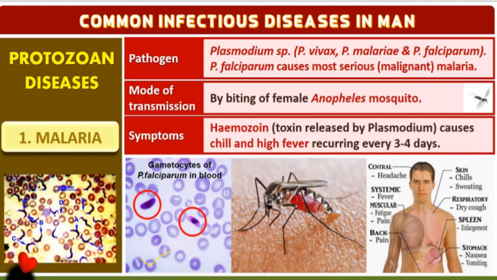So when you hear such things, what will you think? Oh, malaria is spread by the mosquito? No, malaria is not caused by the mosquito. The causative organism is the pathogen. The transmission into the human body is done by the mosquito.